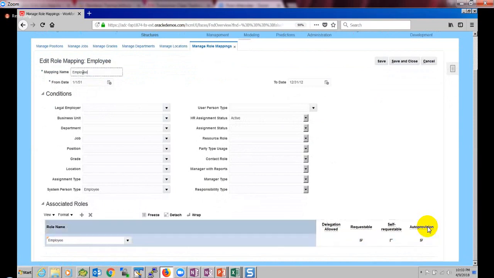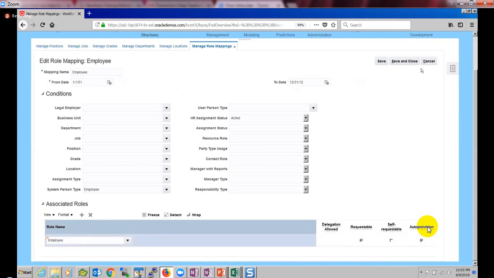This mapping is already defined here. That is the reason, and it is auto provision. Auto provision in the sense that it automatically gets assigned. This mapping is active from 1/1/1951 to 12/31/4712, which means it's an active role mapping existing as of now. That is the reason whenever we are hiring an employee, this automatic provisioning is happening.